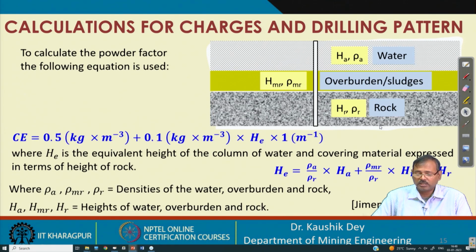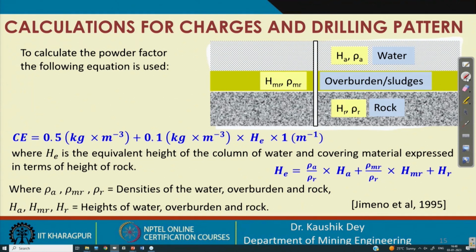That is the requirement in the design guideline. This design consideration assumes that the water, the sludge or loose material or silts available above the rock, and the rock, these three are combined and considered as one material.